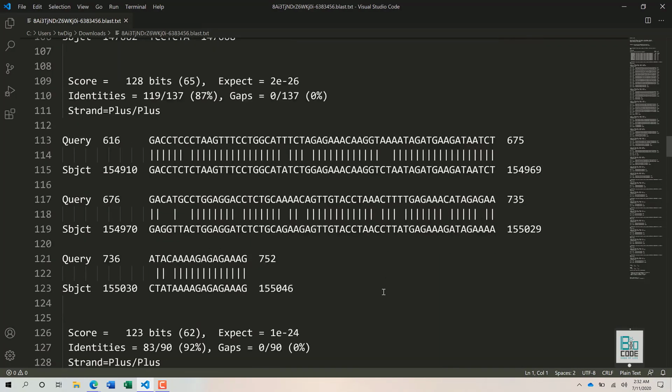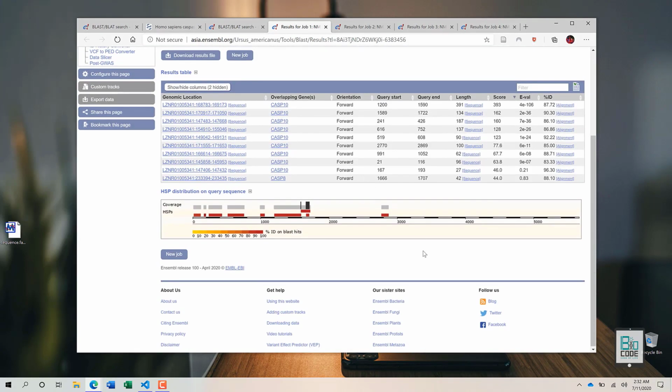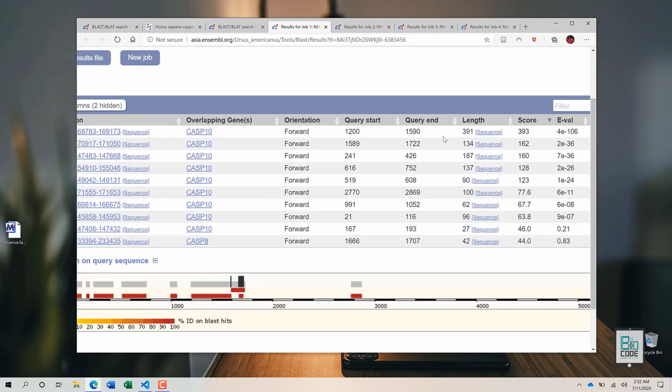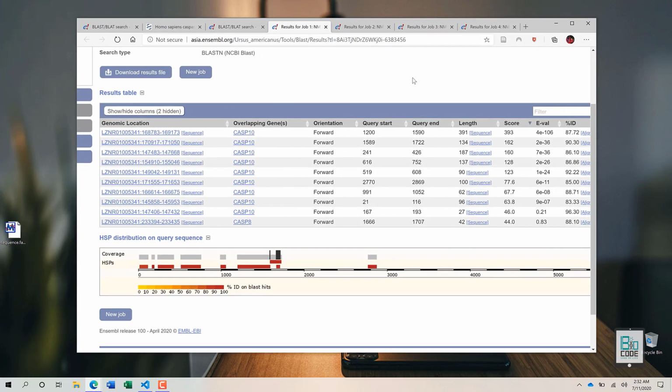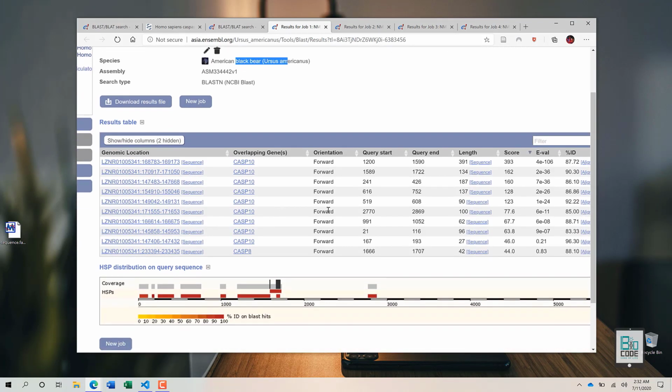It also contains different alignments, but we don't need to see them right now. What we have is a tabular representation. As you can see, we have discovered that this species contains Cas10 genes, but it provides the result in a different manner compared to BLAST on NCBI or other databases.